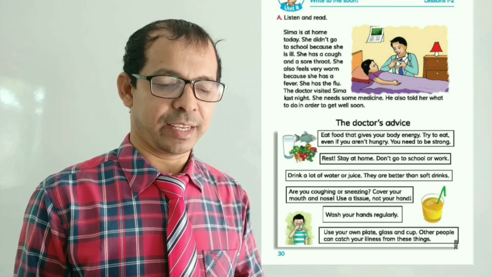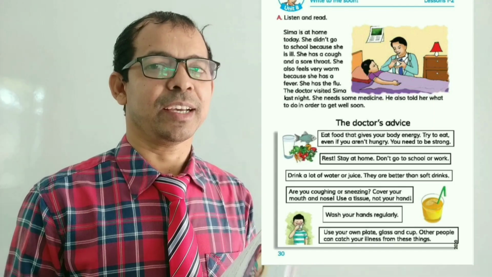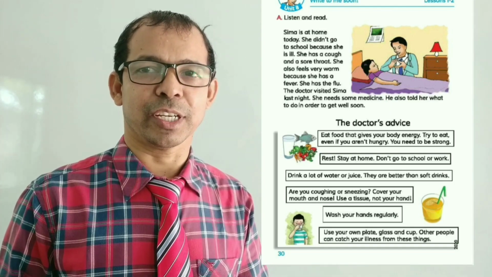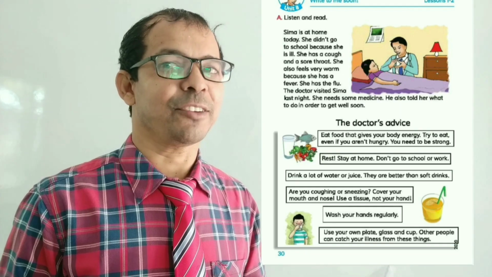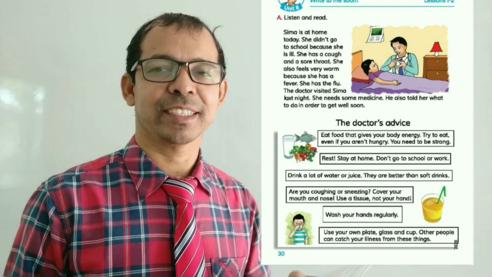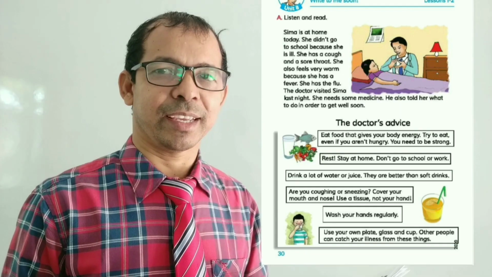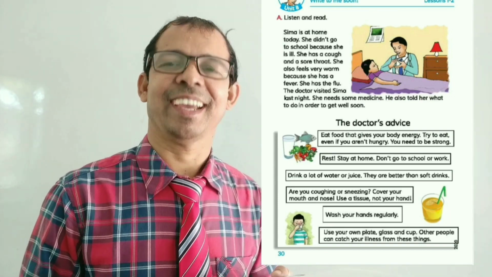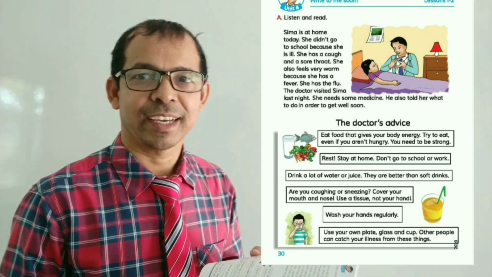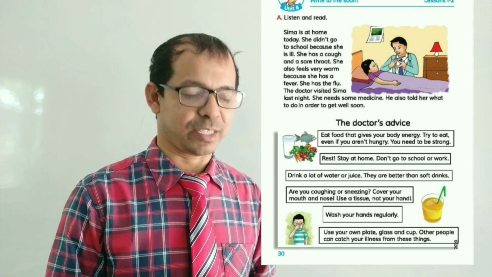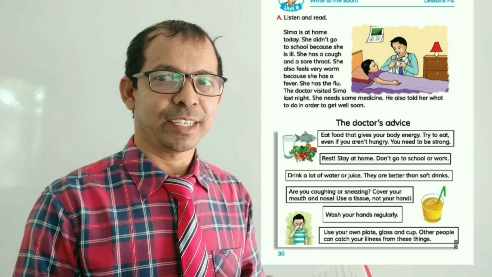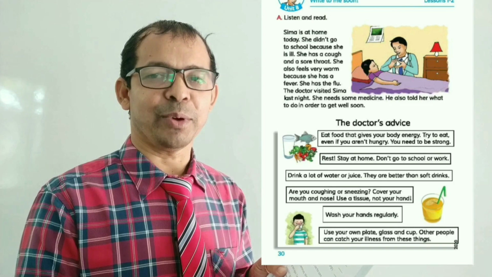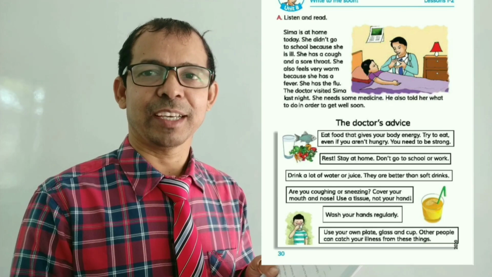Okay, my dear student, you know that from the scene passage you have to write the question number 1, 2, 3 and 4. In 1 you have to write word meaning or FB, and in 2 true false, in 3 question and answer, and in 4 you have to write a short composition. My dear student, now go to the next page, B. Now we'll solve the true false question.